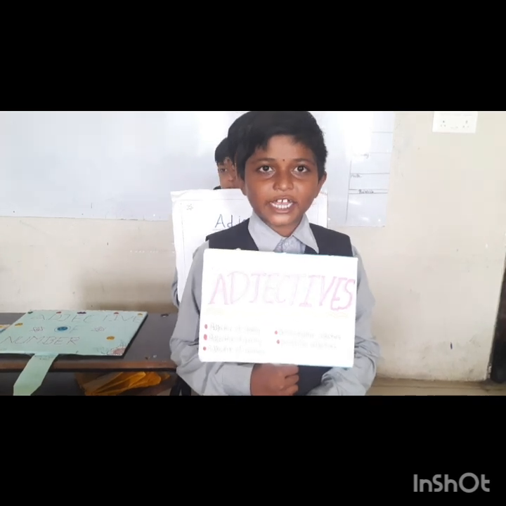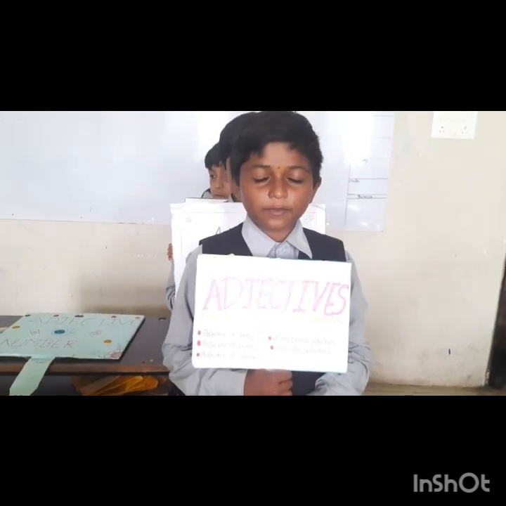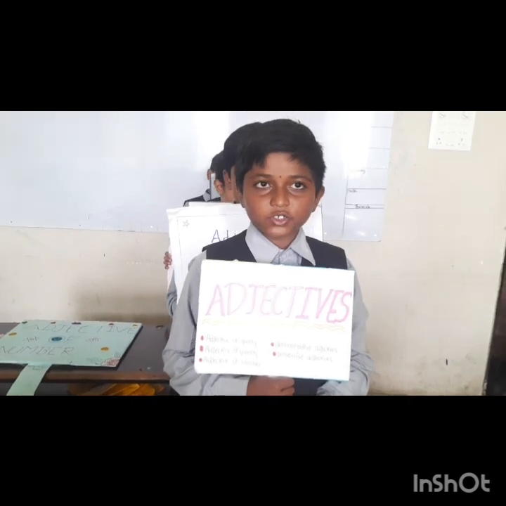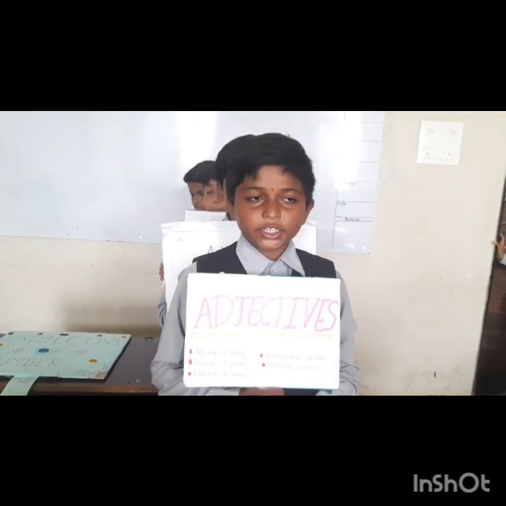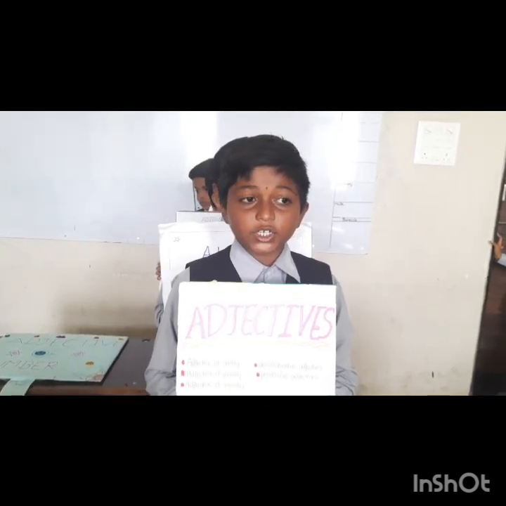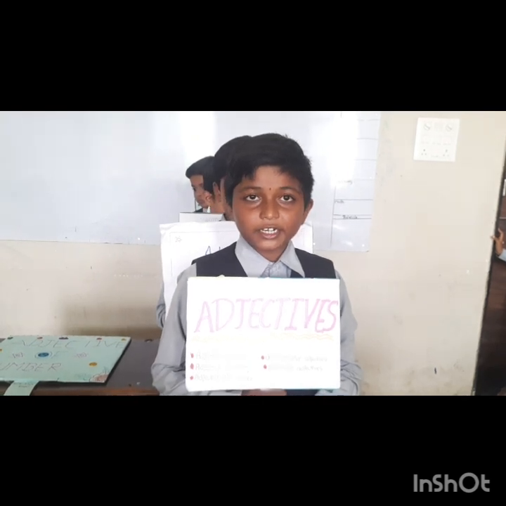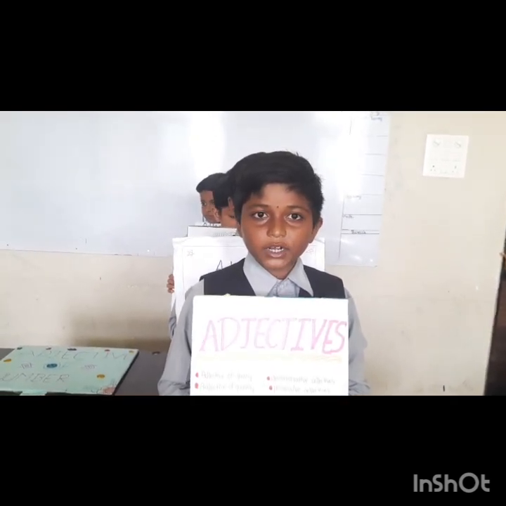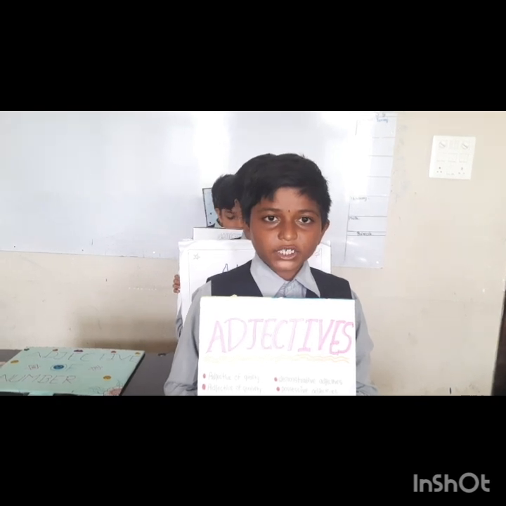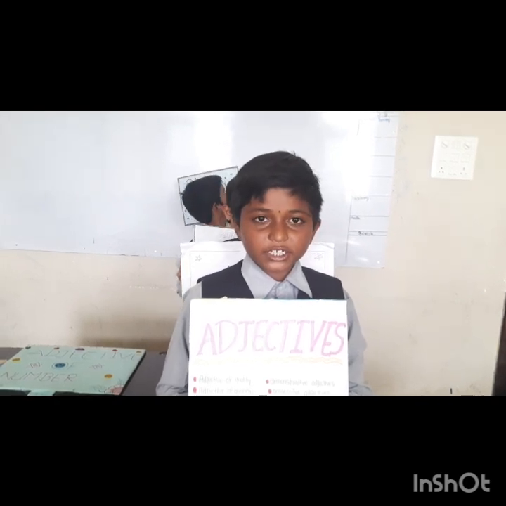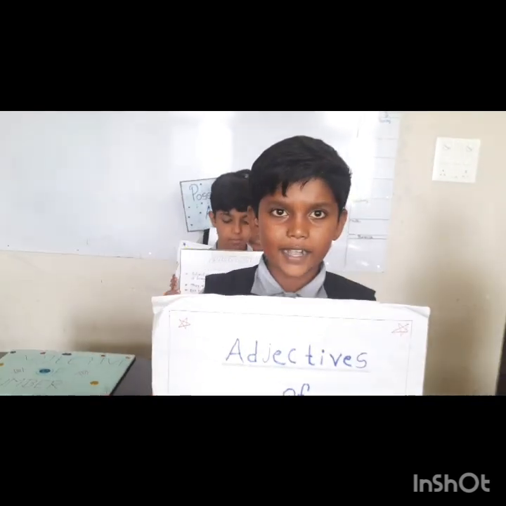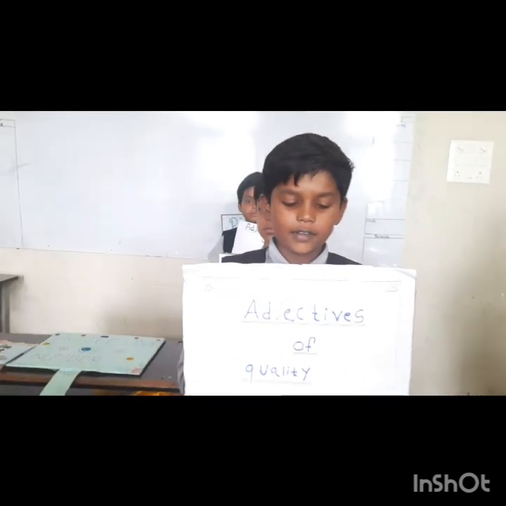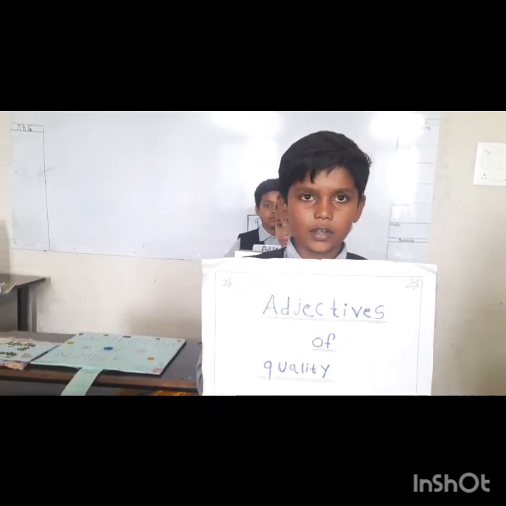Hello all my friends, I am adjectives. Words that describe or modify a noun or a pronoun are called adjectives. Kinds of adjectives. You already know about the different kinds of adjectives. I have 5 types. They are adjective of quality, adjective of quantity, adjective of number, demonstrative adjective and possessive adjectives. Let's see them.